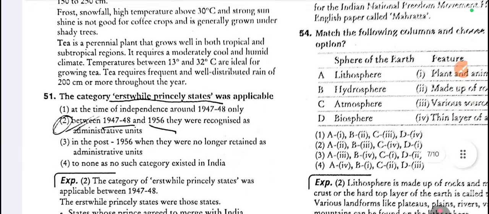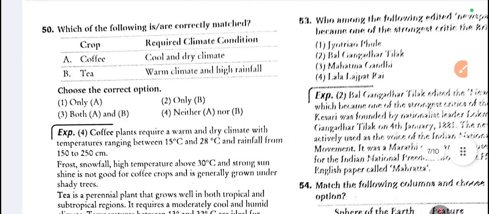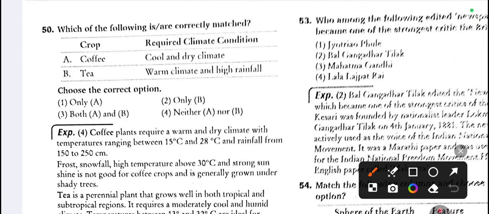Now, 50th question. Yes, here it is. Crop and required climate condition. Choose the correct option. Which is correctly matched? So, the fourth one. Coffee, cool and dry climate; tea, calm, warm climate and bright rainfall. Both are wrong.